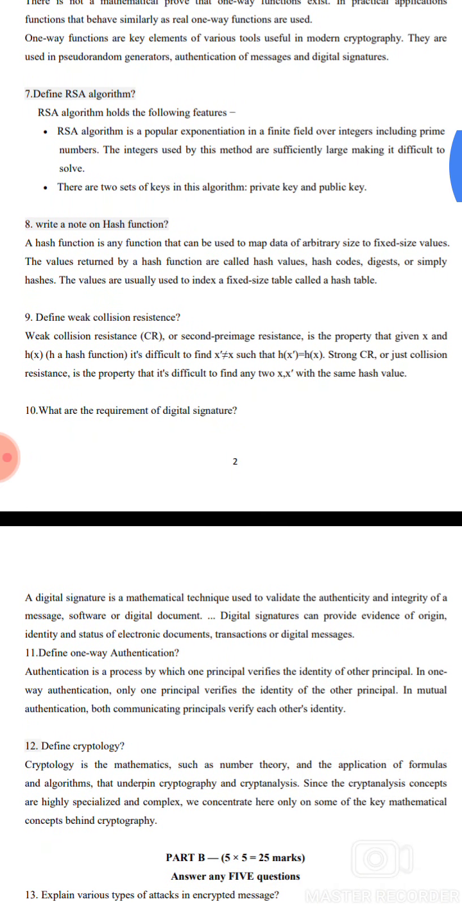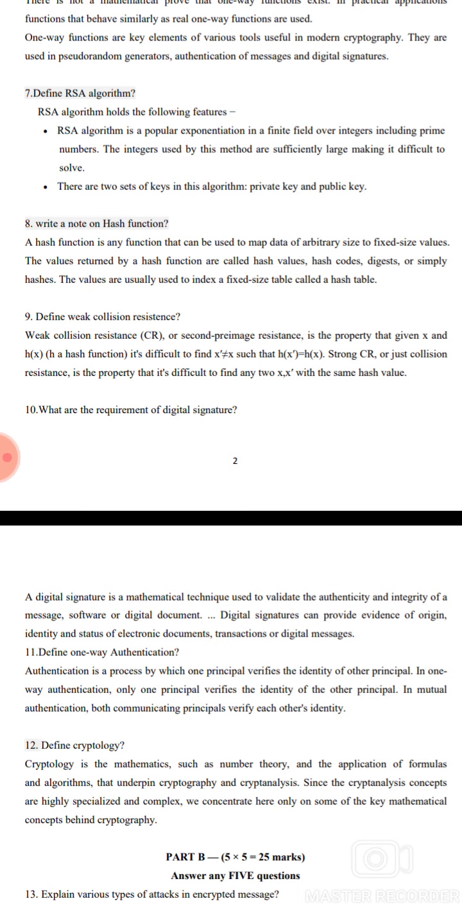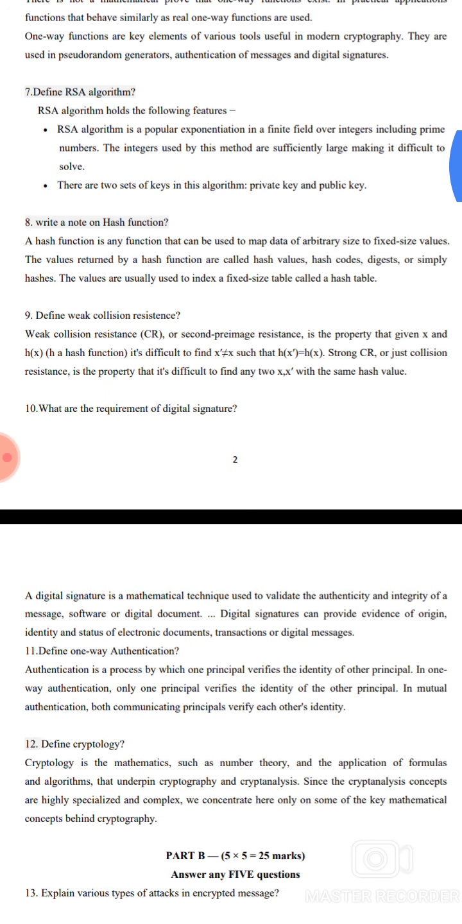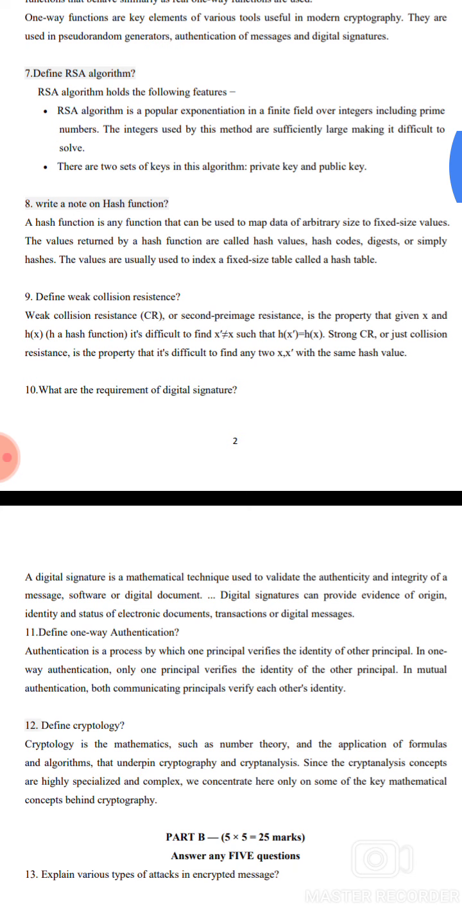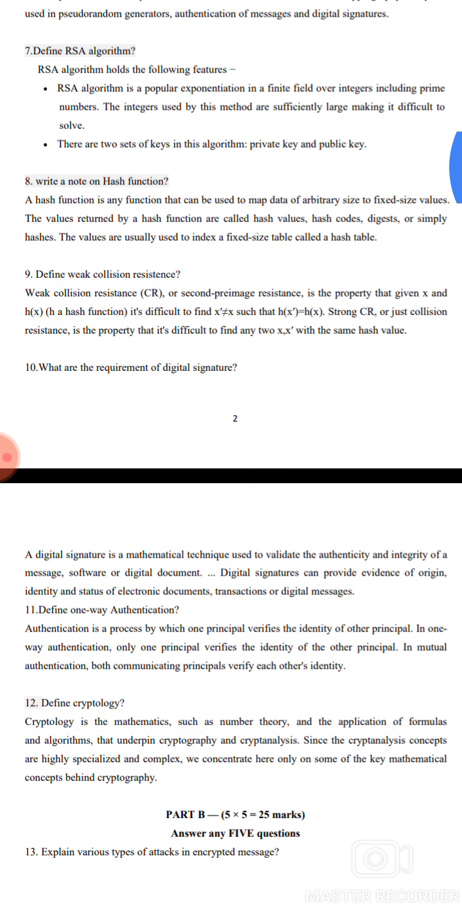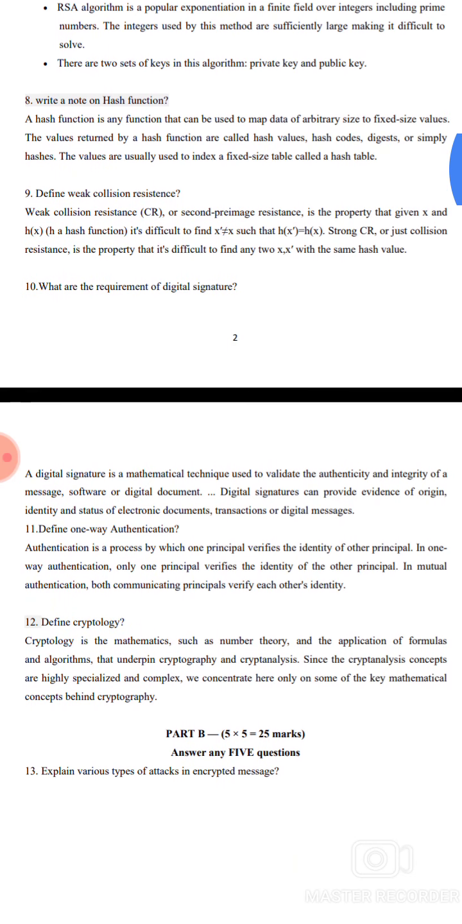7. Define RSA algorithm. The RSA algorithm is a popular exponentiation in a finite field over integers including prime numbers. The integers are sufficiently large to make it difficult to solve. There are two types of key. One is the private key, the other is the public key.